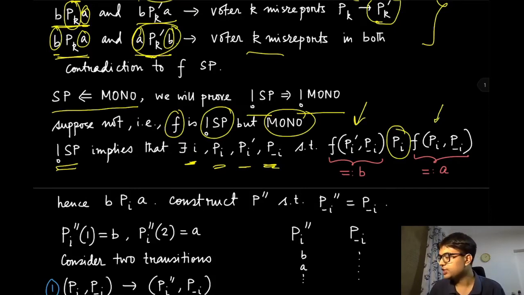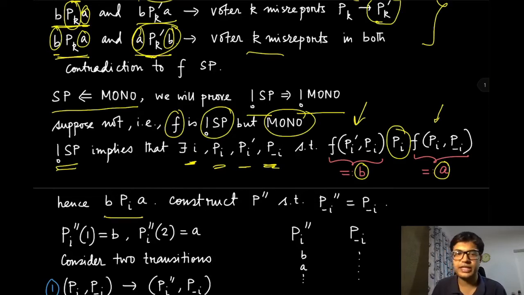So let us assume that f of pi prime, p minus i is b, and f of pi, p minus i, when reporting truthfully, is equal to a. Hence b is more preferred than a.